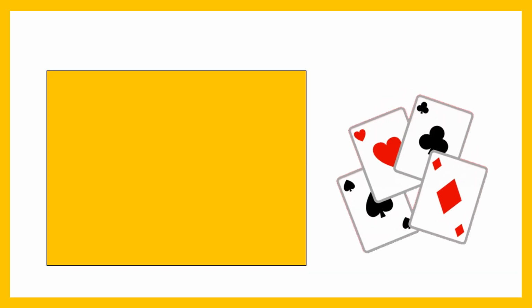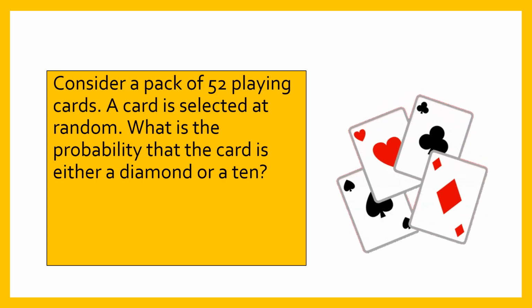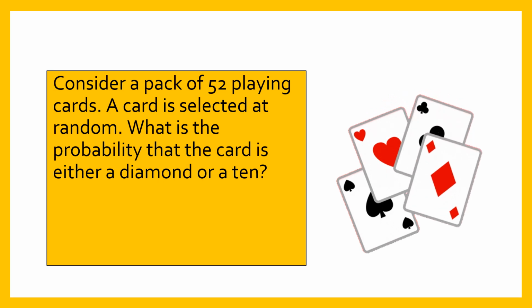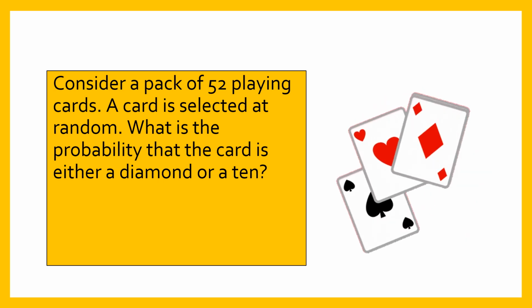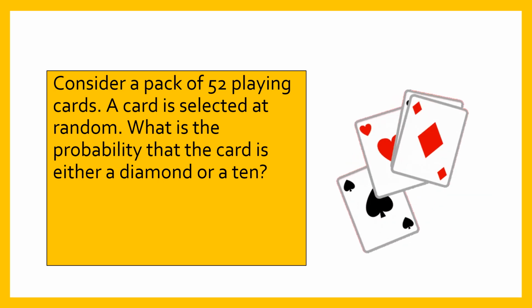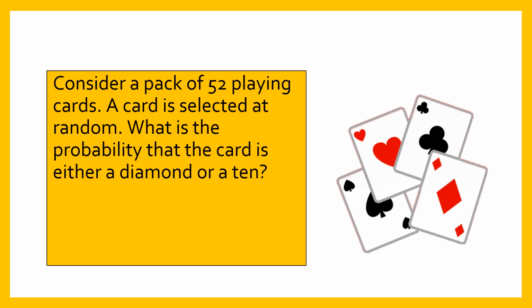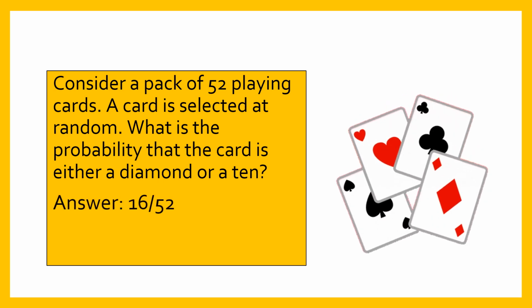There is one question for you. Consider a pack of 52 playing cards. A card is selected at random. What is the probability that the card is either a diamond or a 10? The answer is 16 by 52.